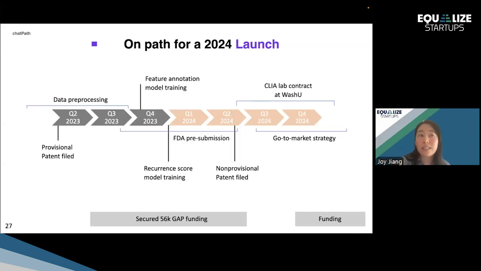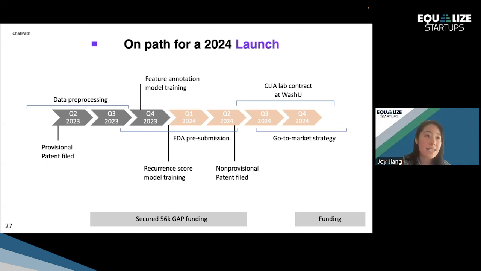So let me show you what we've done in the last year and our short-term projection. Back in Q2 2023, we filed a provisional patent that has recently been converted into a non-provisional patent. And this is for the algorithm. In Q3 2023, we started a conversation with the FDA consulting firm, and we have recently finished drafting our pre-submission and aim to have a pre-sub discussion with folks at the FDA early fall, so in September this year. The FDA and the patents are supported by funding at WashU, where we secured 56K in 2023.